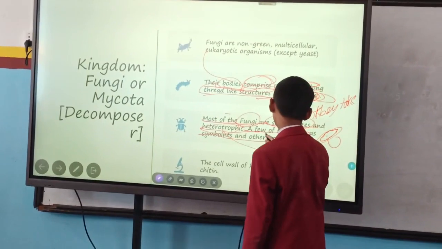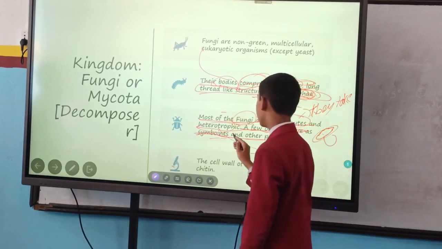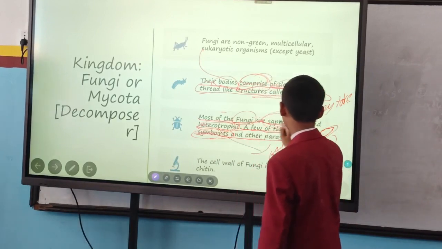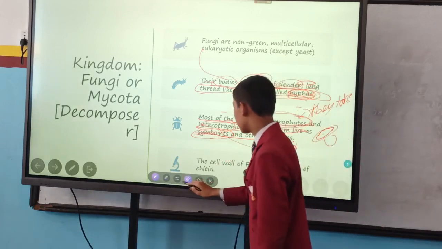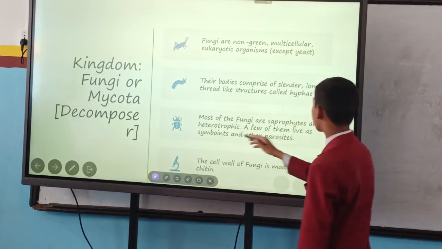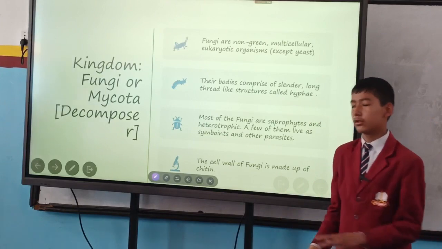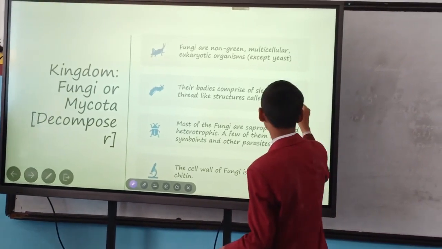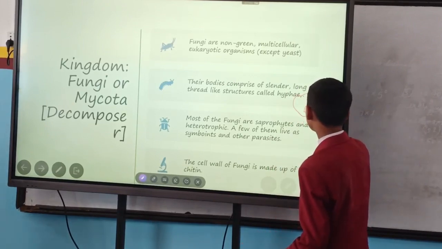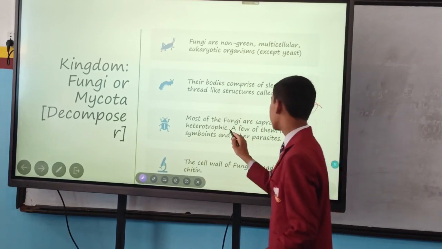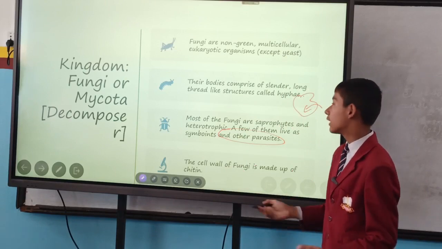And it's given here, a few of them live as symbionts and others as parasites. So we studied about symbionts, heterotrophic, saprophytes and autotrophic like 3 days ago. Symbionts means that there is an organism or species from fungi. They will search for a host or organism on which they can feed. So they will find an organism where fungi can live, and they will stay inside them but won't harm them. And the other is parasites. Some might be parasites which will harm their host and get their food from them.